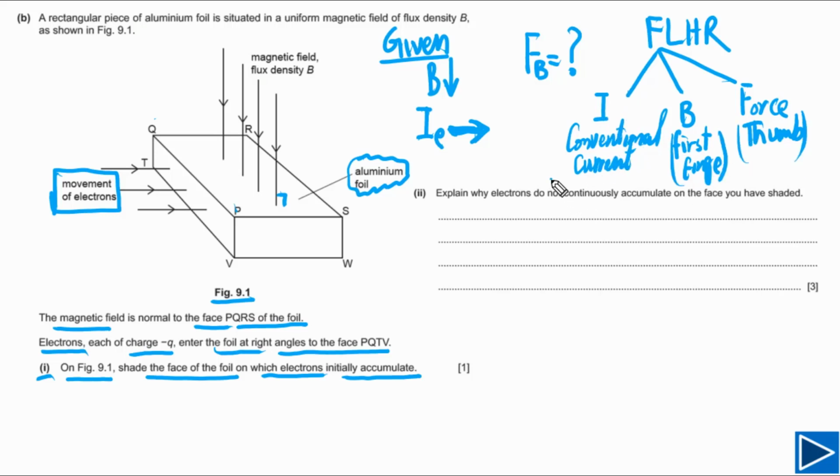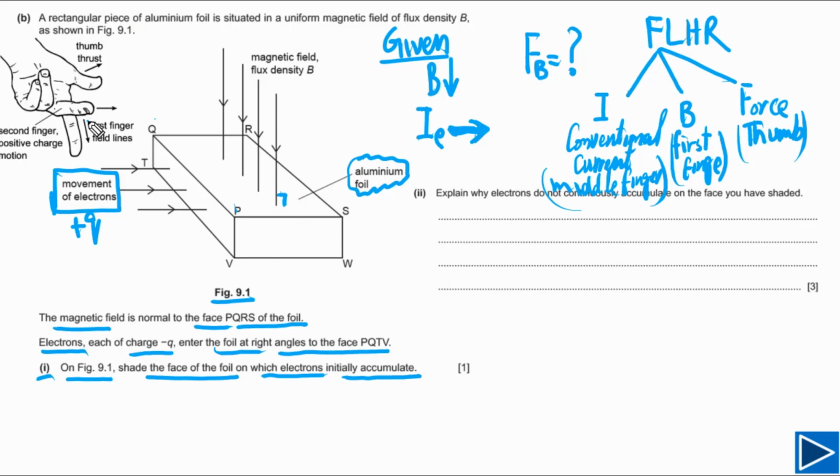For conventional current, we use the middle finger. Simply, we need to use our left hand and we can find the direction of force on positive charges. So we will assume this was a positive charge, use Fleming's left hand rule, and find the direction of magnetic force on the positive charge. An electron has opposite charge, so the direction of force on electrons will be in the opposite direction. Let's try to use the left hand rule right now. You can see here, in this case, the magnetic field is down.